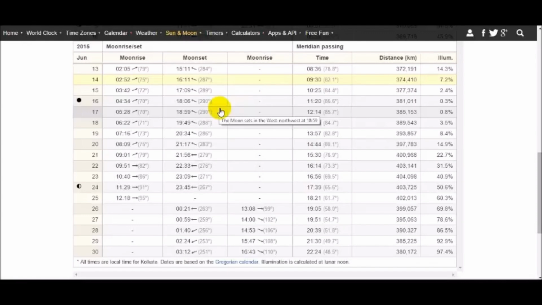So once we have answered this question from the physics point of view, now let us bring in Islam. If someone were to give a witness that he has sighted the moon on June 16, is that credible evidence? Should that evidence or witness be taken into account? Is it valid witness?